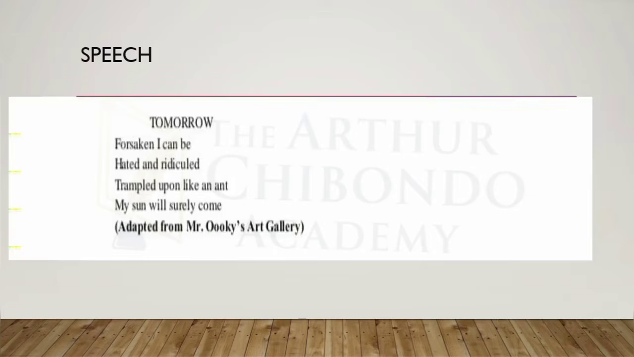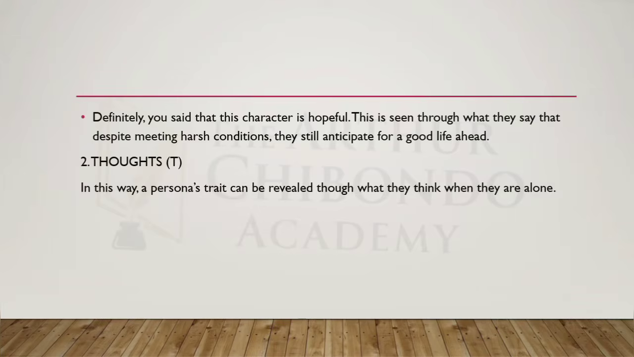Tomorrow. Forsaken I can be, hated and ridiculed, trampled upon like an ant. My son will surely come. So let us imagine a girl saying these words. What character can you give her? Definitely, we can say that the character is hopeful. This is seen through what she says: despite meeting harsh conditions, this girl anticipates a good life ahead. So she still dreams of the beautiful life ahead.